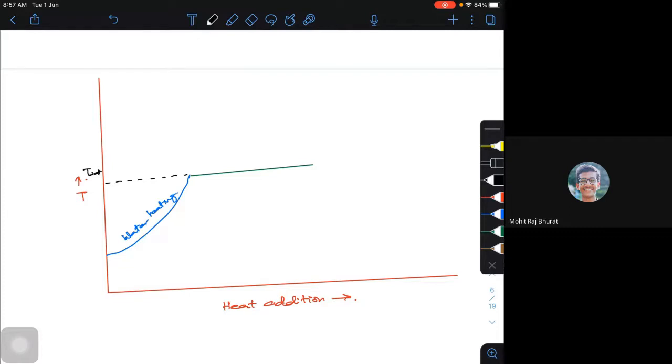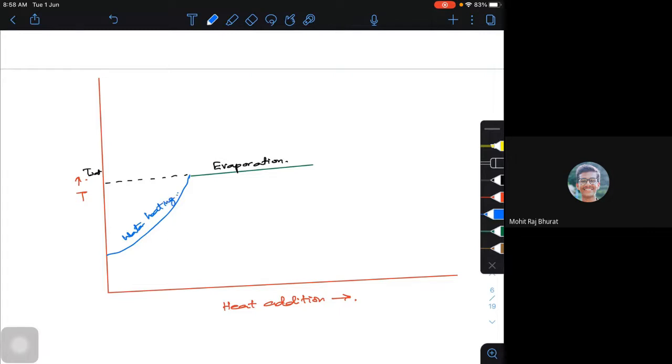So we call this evaporation. This is water heating. I'm going to heat the water from some temperature; it can start with 0 or whatever it may be.